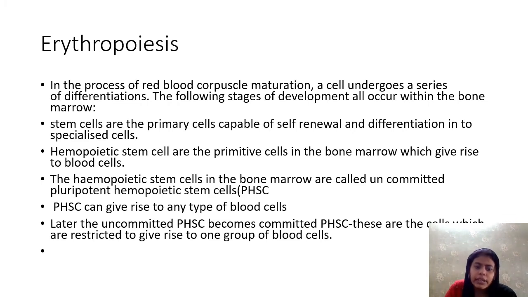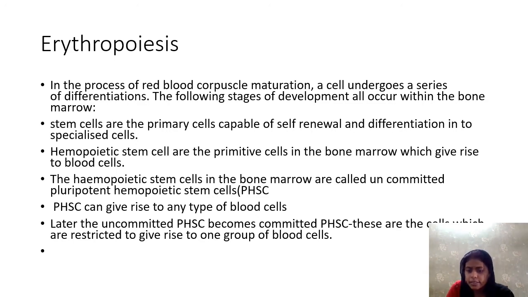Hemopoietic stem cells are the primitive cells in the bone marrow which can give rise to blood cells. So hemopoietic stem cells means these cells can develop into any types of blood cells. They can develop into an RBC, WBC, or platelet. The hemopoietic stem cells in the bone marrow are called uncommitted pluripotent hemopoietic stem cells, PHSC.